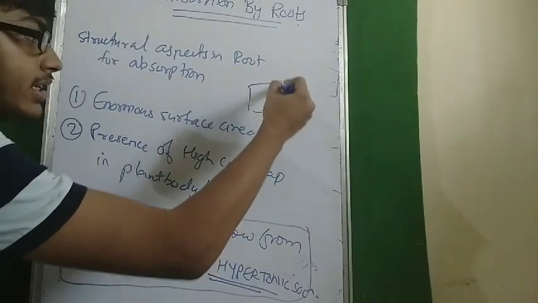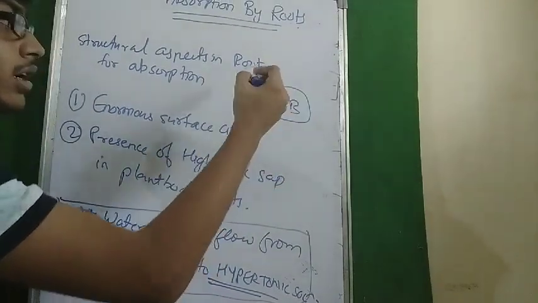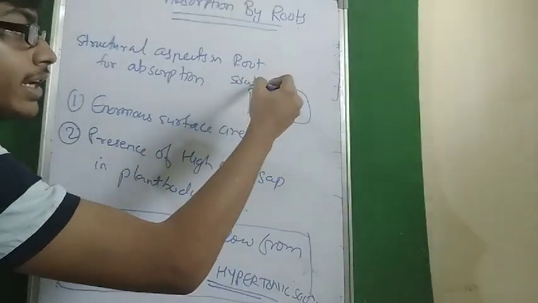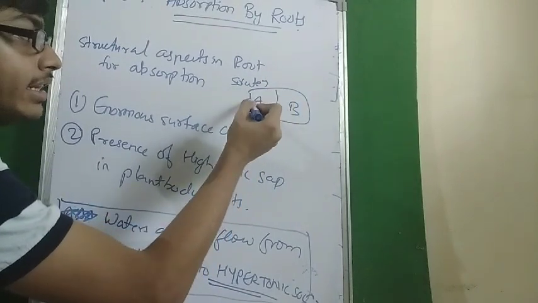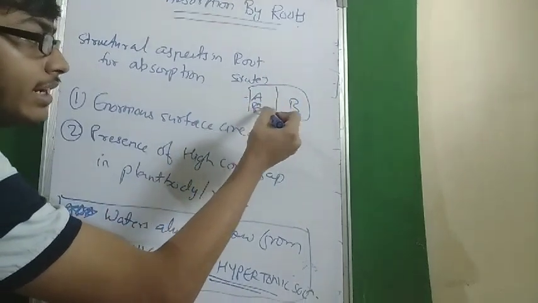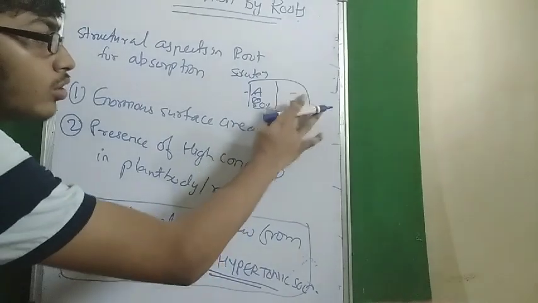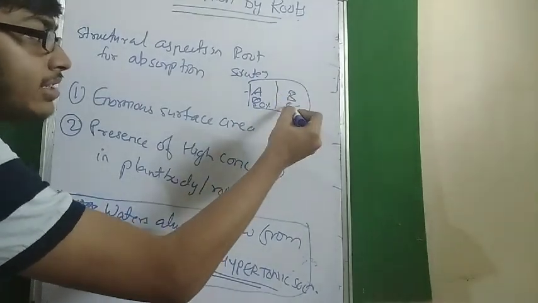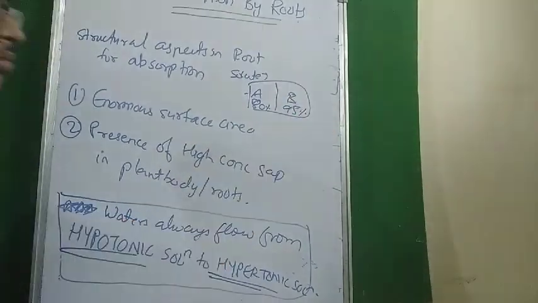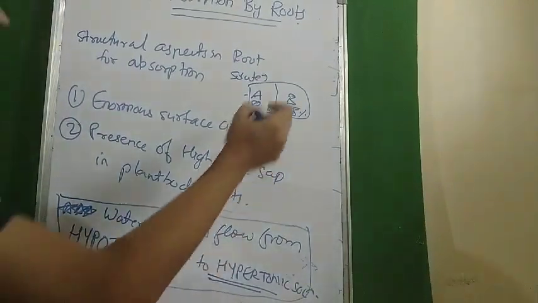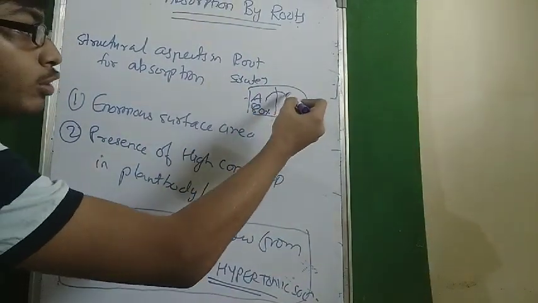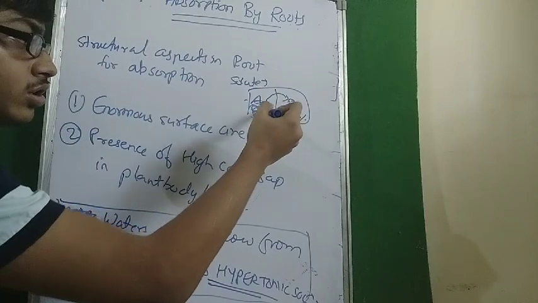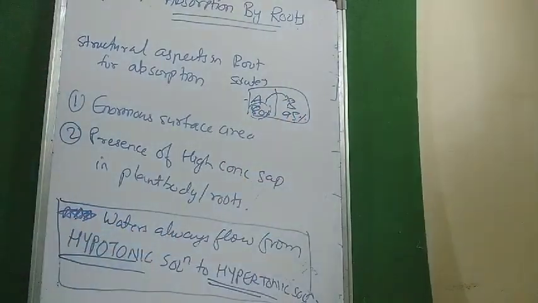Suppose this is A and this is B. Solute concentration in A is 80%, and solute concentration in B is 95%. So from where to where will the water flow? Yes, from A to B. It is from lower concentration of solutes to higher concentration of solutes.